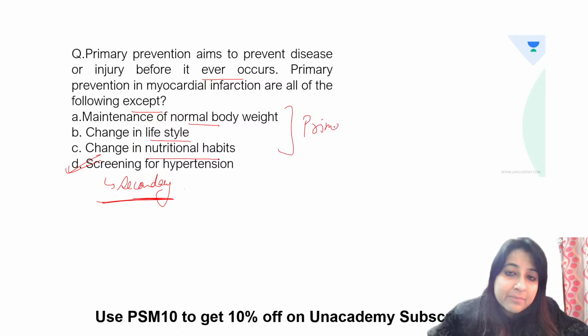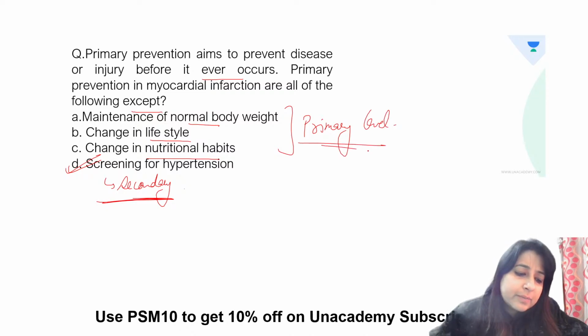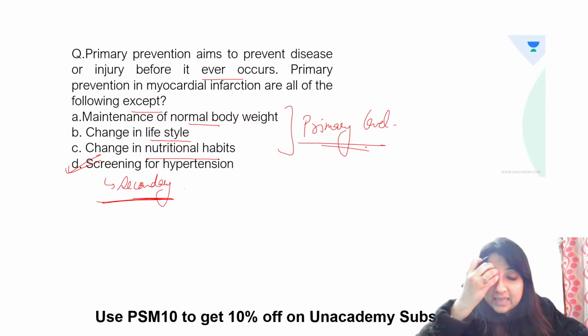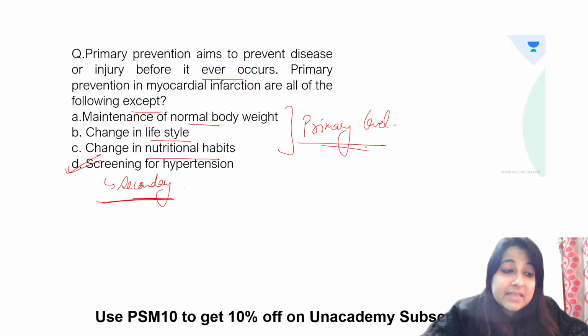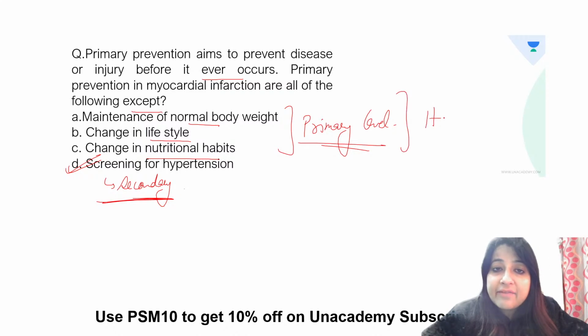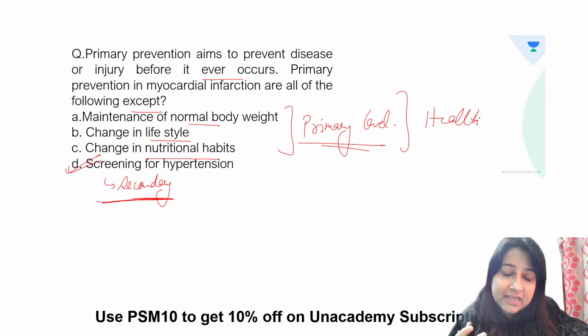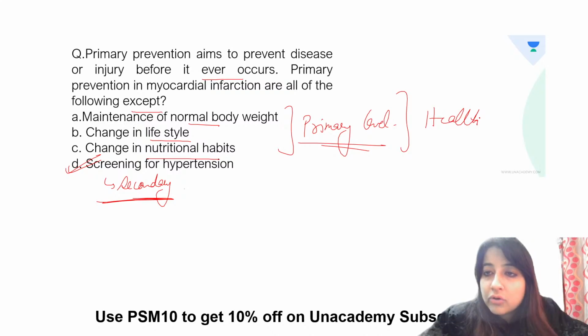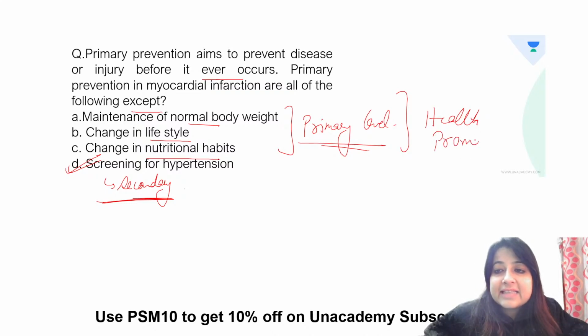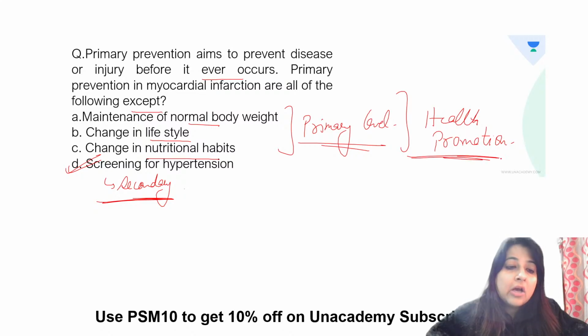So maintenance of normal body weight, change in lifestyle and nutritional habits: these are all primary level. But is it health promotion or specific protection? Very good. If you maintain a healthy lifestyle and change your nutritional habits, it's going to protect you from a lot of diseases, right? So this is an example of health promotion. Vaccination is specific protection. Okay, so let's just revise it.